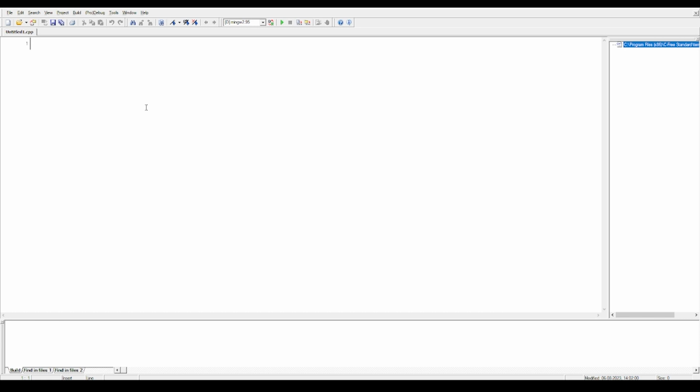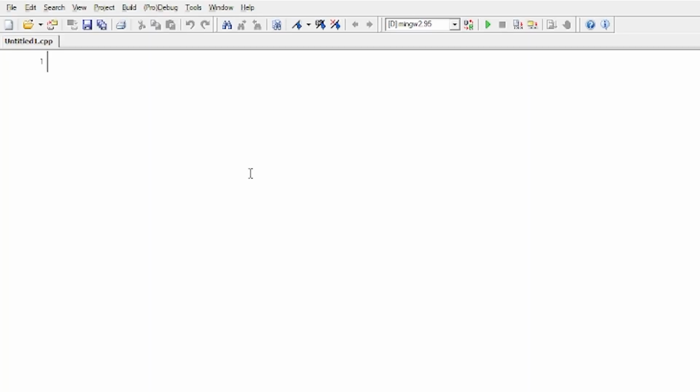When it comes to C++, the very first thing we give is a hashtag. Then we write include. And we write iostream.h. Now, what this particular line means is that we don't say hashtag in C++. It is called a preprocessor directive. What does it mean? It means that we are including one library file into our program. The name of the library file is called iostream. And iostream, if I have to write the full form of it, is called input output stream.